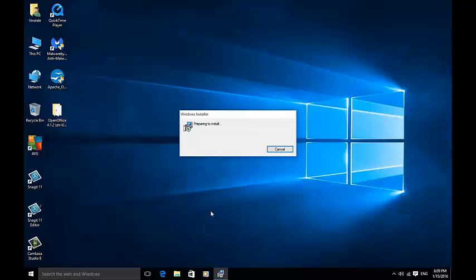You can download OpenOffice at openoffice.org. There's a link. The second option down the page is I want to download OpenOffice.